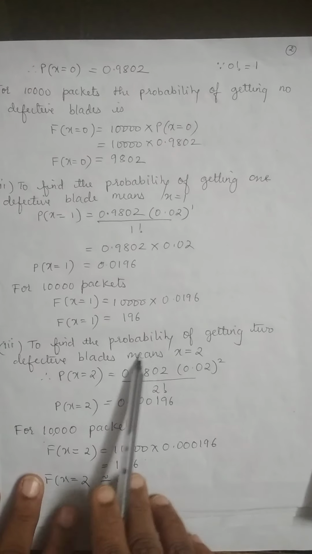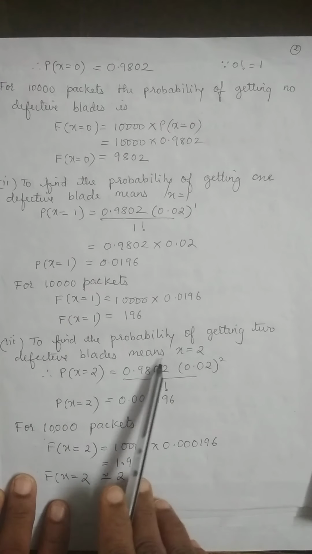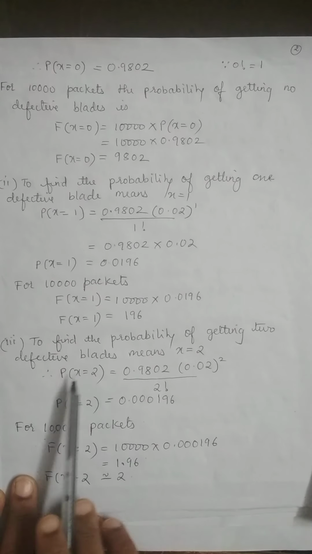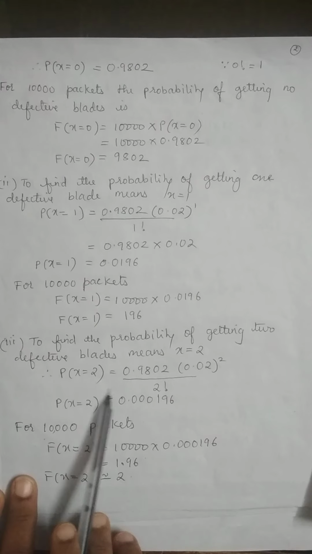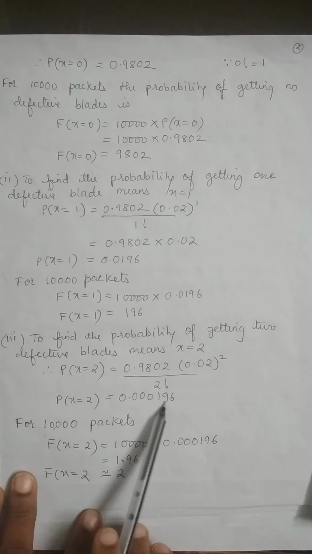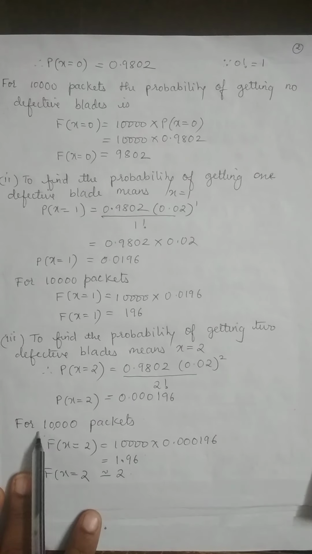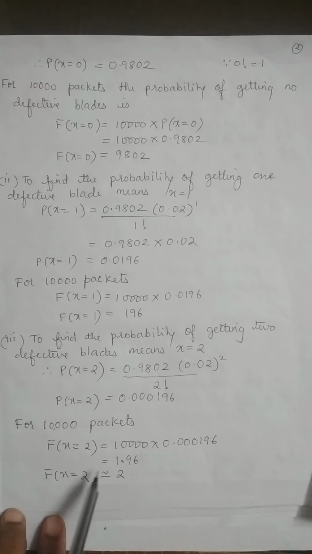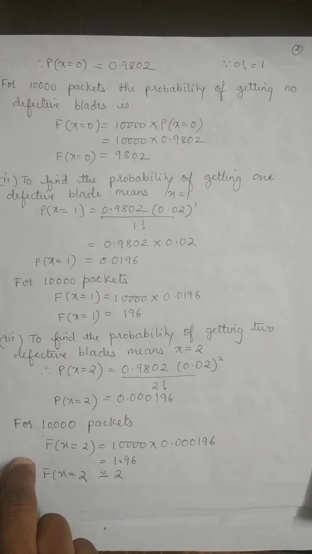Next, to find the probability of getting two defective blades. Two defective blades means substitute X equals 2. So wherever X is there, substitute 2. So I will get 0.000196. So in 10,000 packets, I will get only 2 packets with 2 defective blades. So this is the first problem in Poisson's.